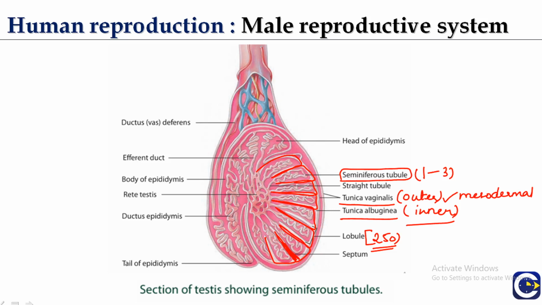The ends of the seminiferous tubules converge towards the middle of the posterior surface of the testes, and they join to form short straight tubules which are known as tubuli recti. Now these tubuli recti open into a network of wider irregular tubules called rete testis. From the rete testis, 15 to 20 fine tubules, the vasa efferentia, arise, and these vasa efferentia enter into the head of the epididymis.